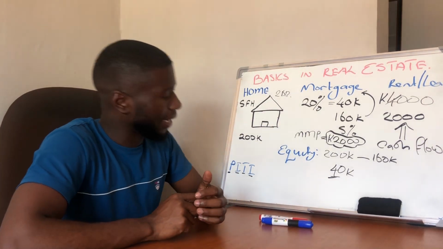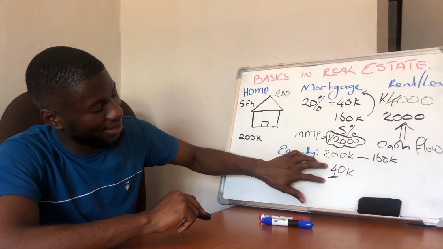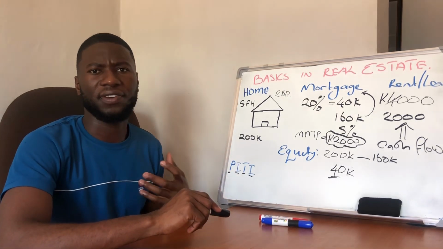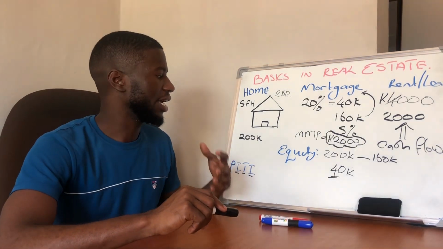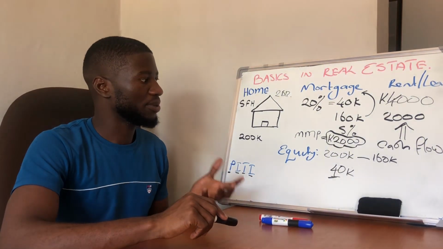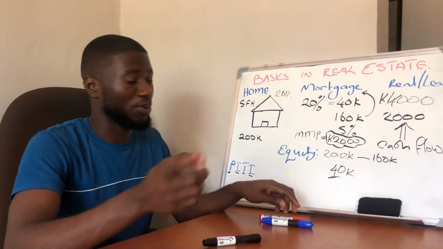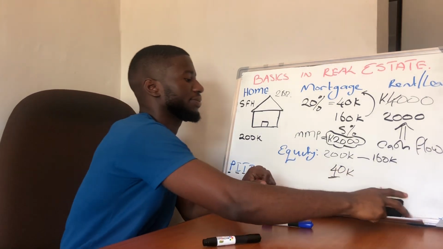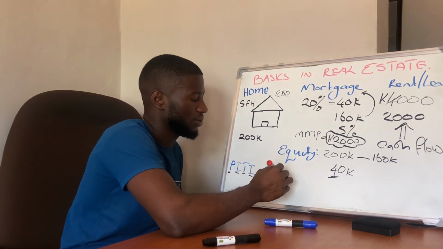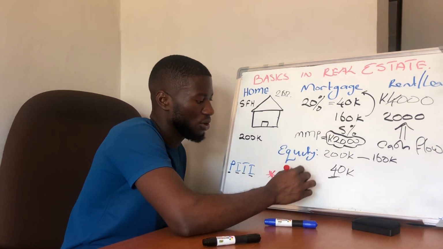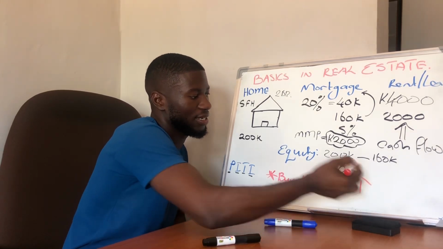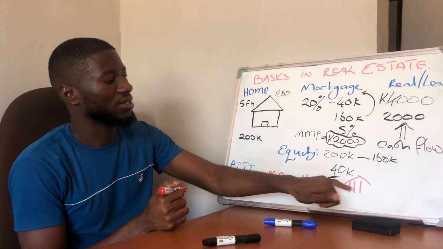So it's important that you understand this term, equity. You need to know in which different ways you can actually increase your equity, right? Which brings us to the next principle. The next principle is very, very important to understand. I'll put this in red, right? I'm going to put a star on it. It's very important. We are saying buy low, then sell high, right? Buy low, sell high. What do I mean?